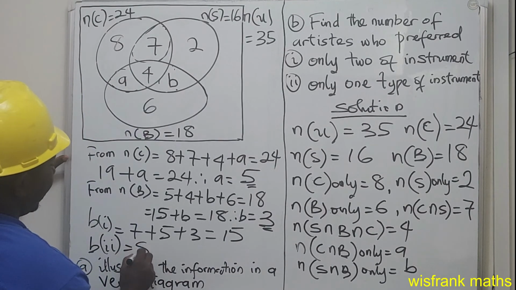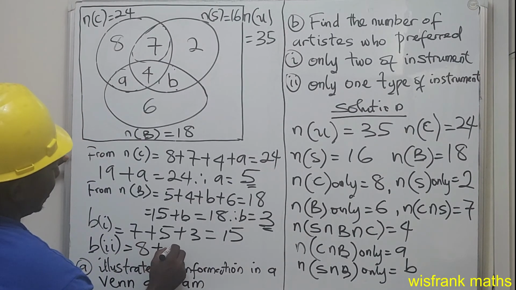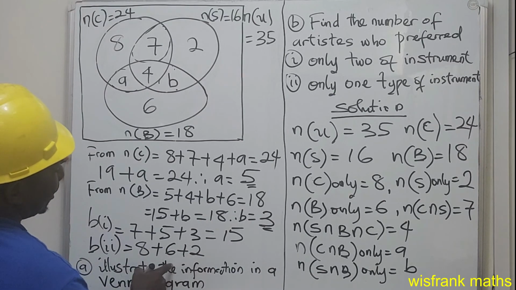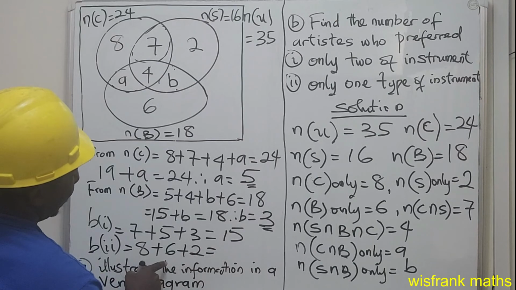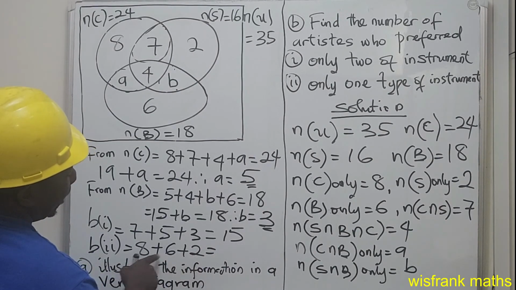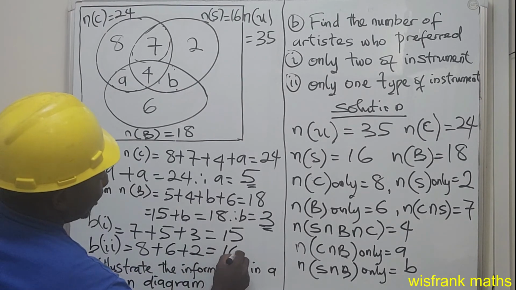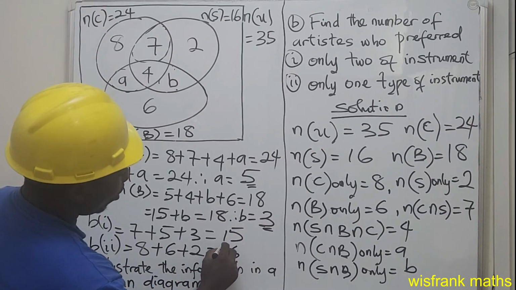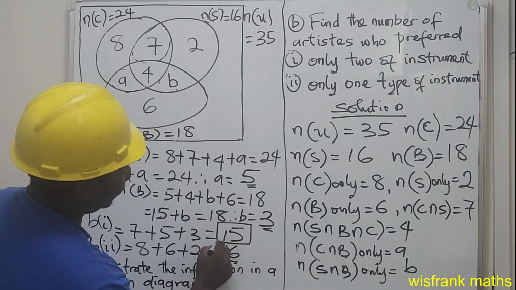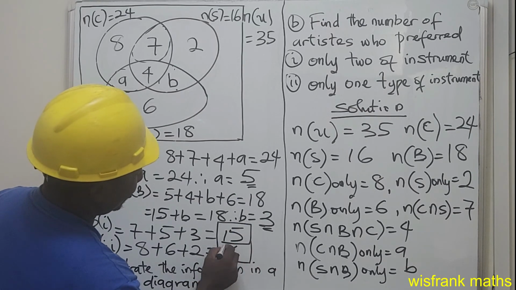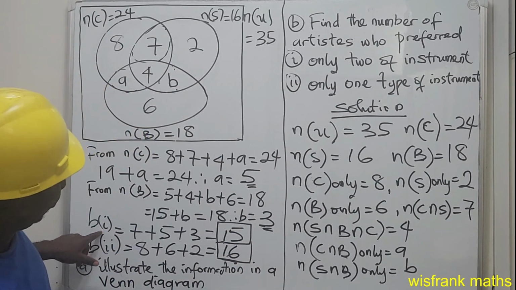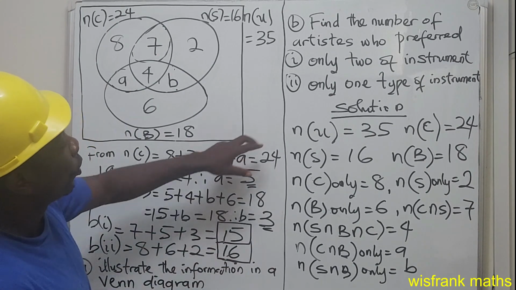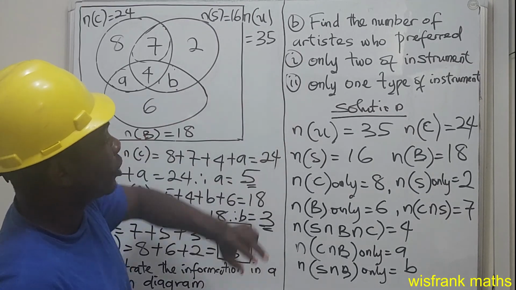We have 8 plus 6 plus 2. 8 plus 2 is 10, 10 plus 6 is 16. So BI is 15, BII is 16. So it satisfies our question given here.